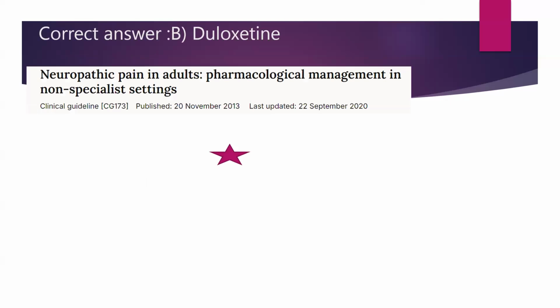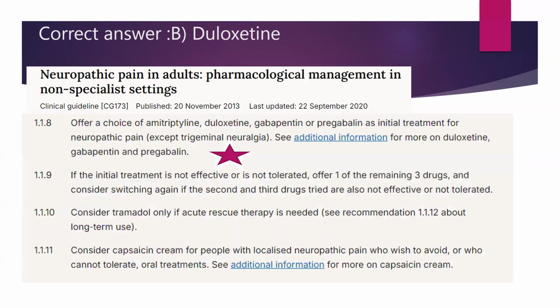So these are from the NICE guidelines, which clearly suggest guidelines for the management of neuropathic pain in adults, in all cases of neuropathic pain, even for diabetic and all the other cases. So the guidelines suggest to offer a choice of either amitriptyline or duloxetine or gabapentin or pregabalin. So any one of them can be used as the first line management for neuropathic pain, except in the pain related to trigeminal neuralgia, where carbamazepine is the drug of choice.